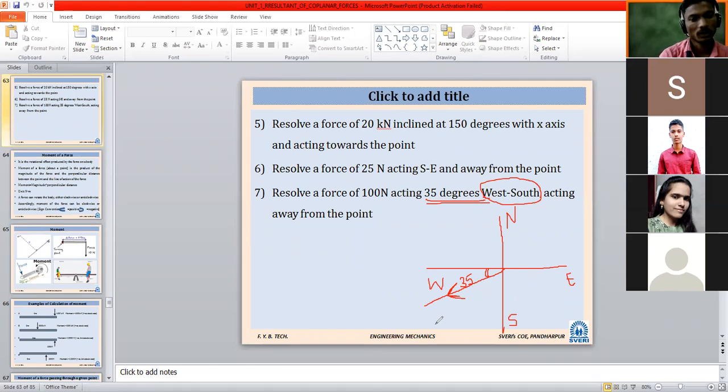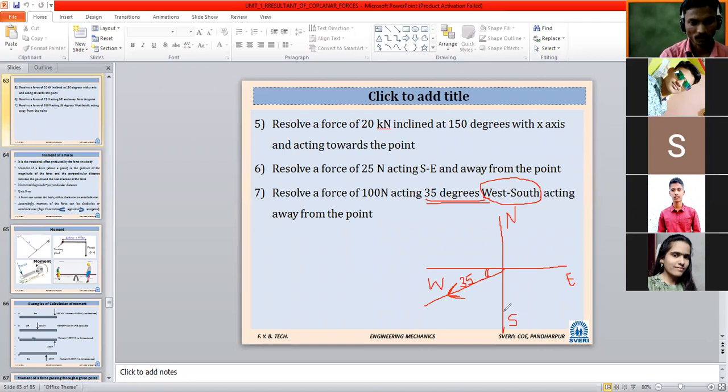Negative x-axis. Similarly, if I ask, looking at the line of action of the force, is it going towards the positive y-axis or the negative y-axis? Negative y-axis. So in this particular case, both the components will come negative. Whatever the sign convention or direction, it is finalized: both components will come negative.